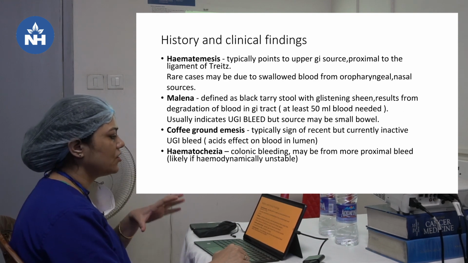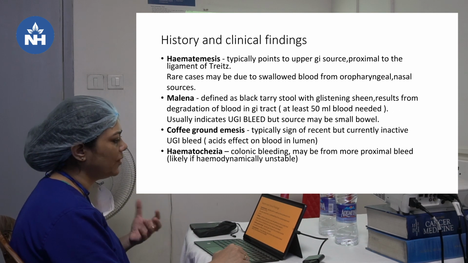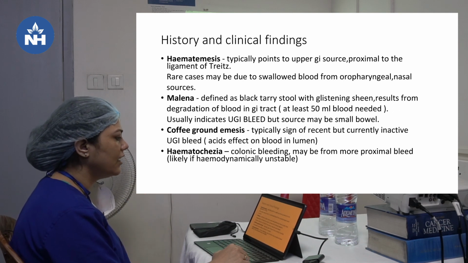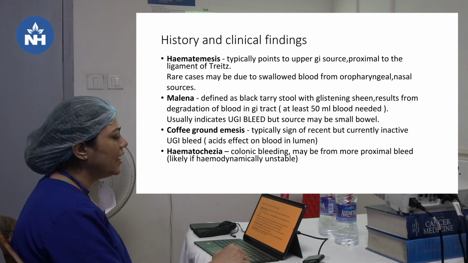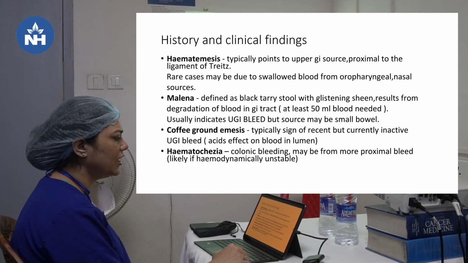So how can we suspect the source when the patient presents? We have done the initial resuscitation. How do we know what is the source of bleeding? Some clues we can get from history and clinical findings, like if it's hematemesis, it typically points to an upper GI source proximal to the ligament of Treitz.